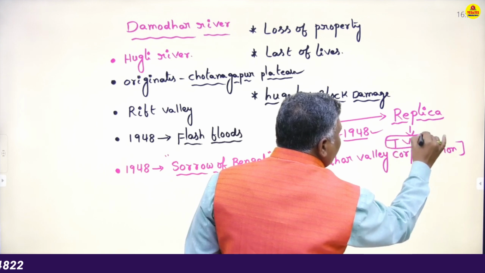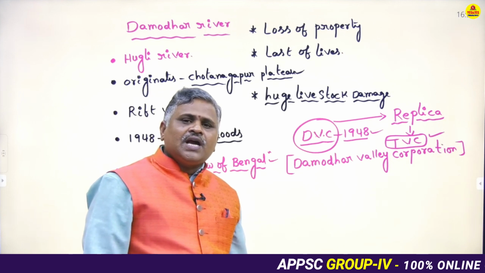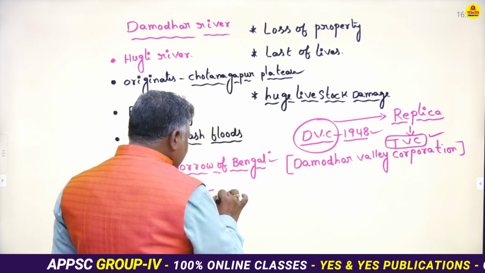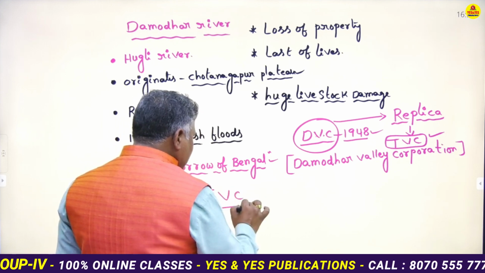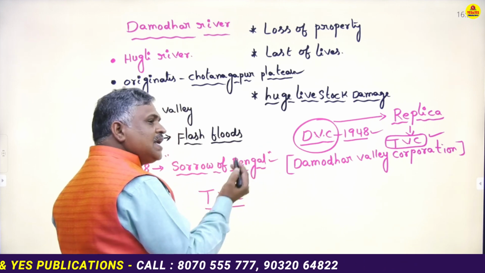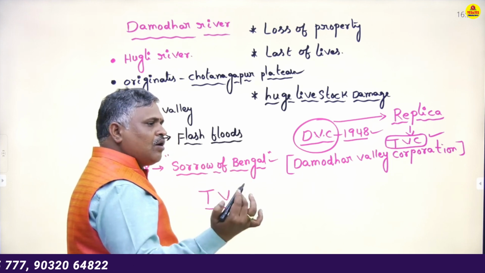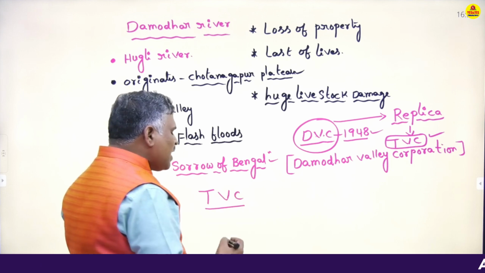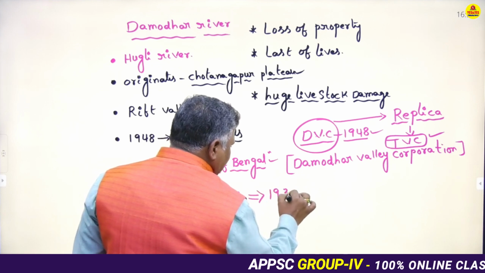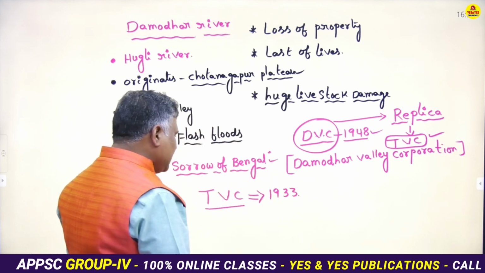What is the full form of TVC? TVC stands for Tennessee Valley Corporation. Very, very important points. The Damodar Valley Corporation is the replica of TVC. The Tennessee Valley Corporation was set up in 1933.